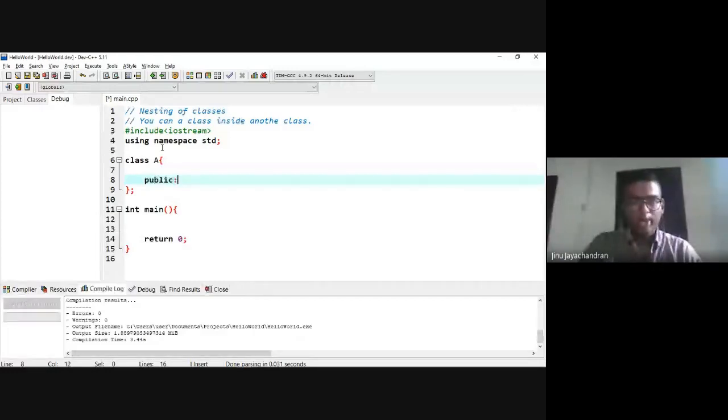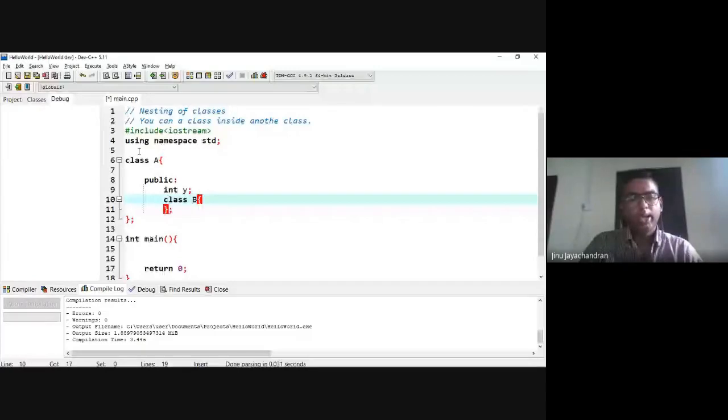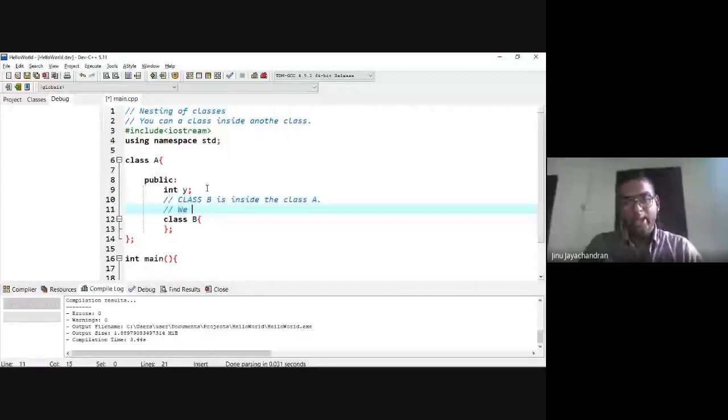Inside this, I'm going to define a class called B. So the class B is inside the class A. This means we have a nested class B inside class A. This is called nesting of classes.